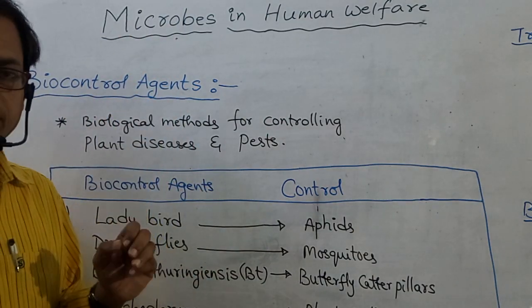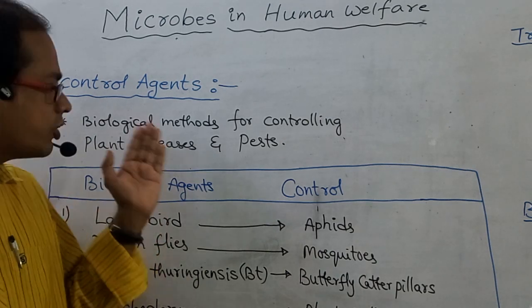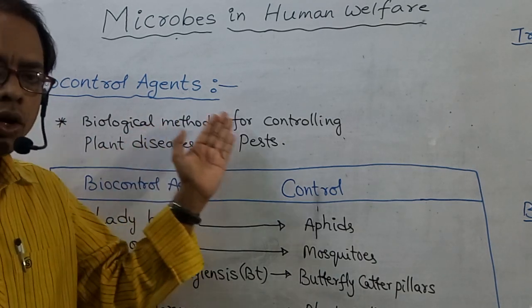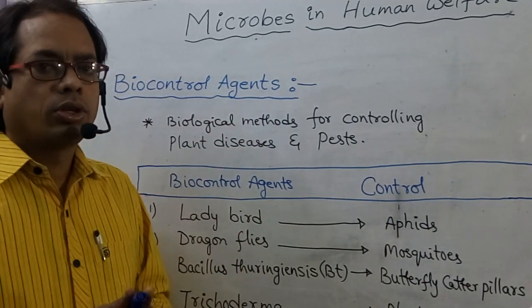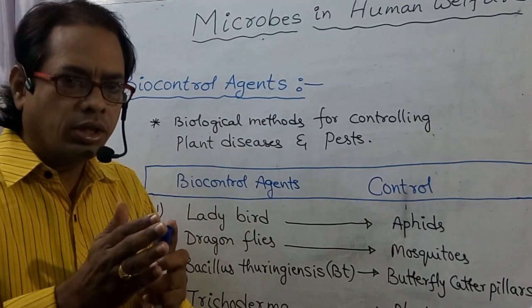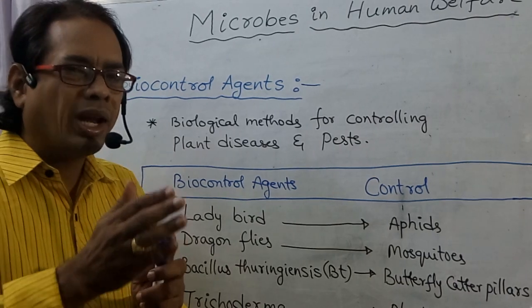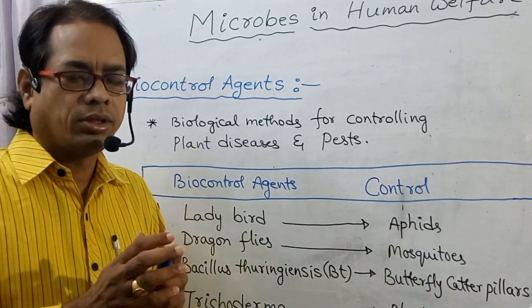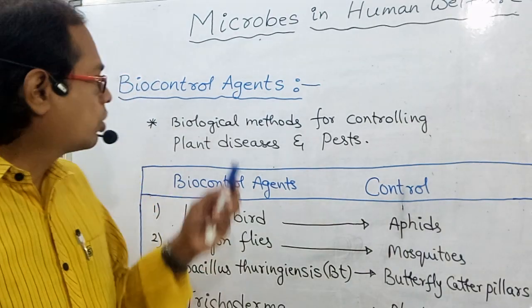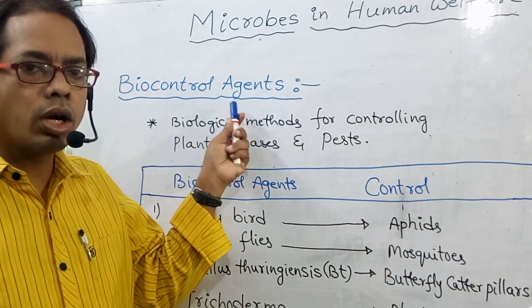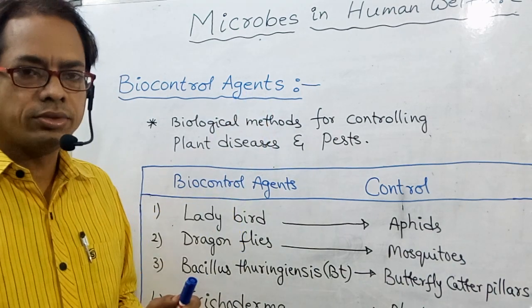Biocontrol agents are the biological methods for controlling plant diseases and pests. Microbes are used to control plant diseases, pests and pathogens. Those are so-called biocontrol agents.